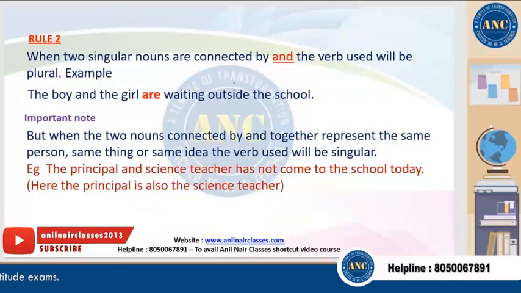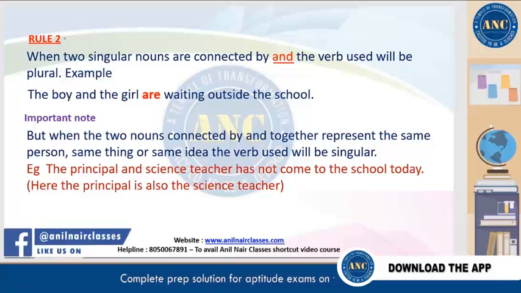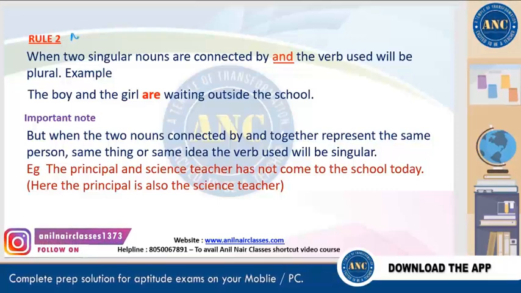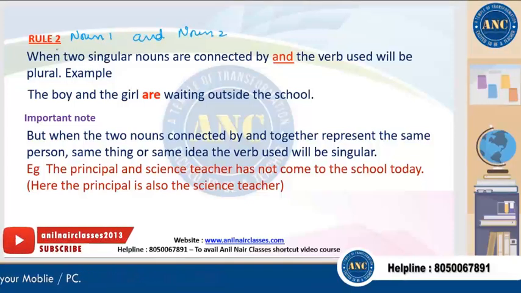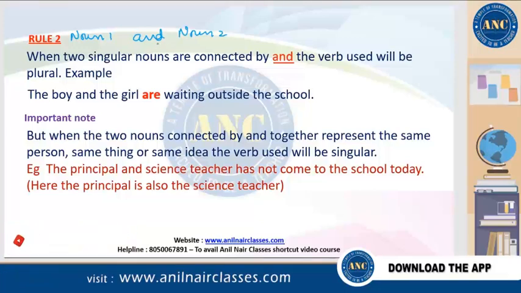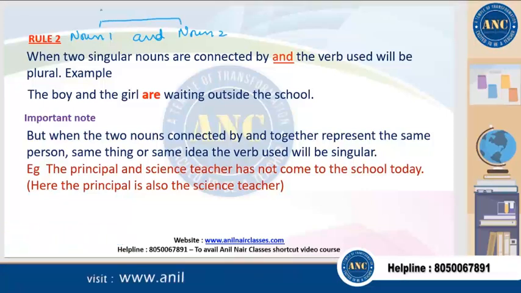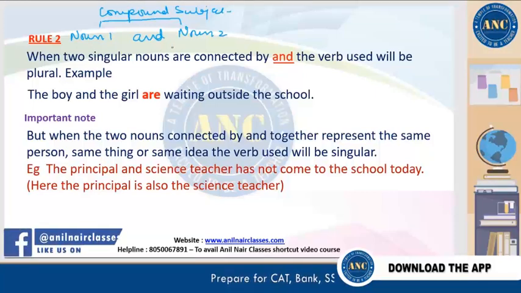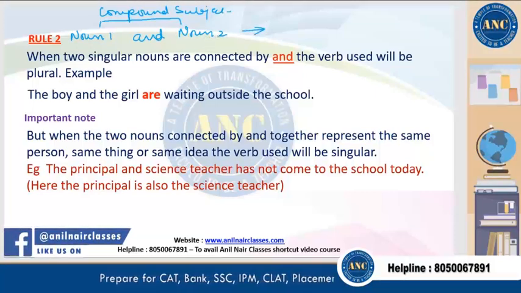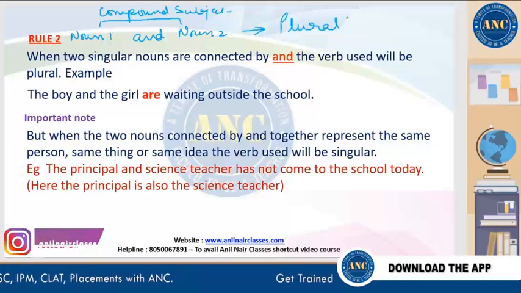Now when two nouns are there and they are connected by and, the verb used will be plural. Say for example, if you have two nouns, right? So we have noun 1 and noun 2. These are two nouns which are joined with and. So we call them compound subjects. Compound subjects are the two nouns which are joined with and. So actually they are plural. So when two nouns are joined with and, we'll use the plural form of the verb with them.